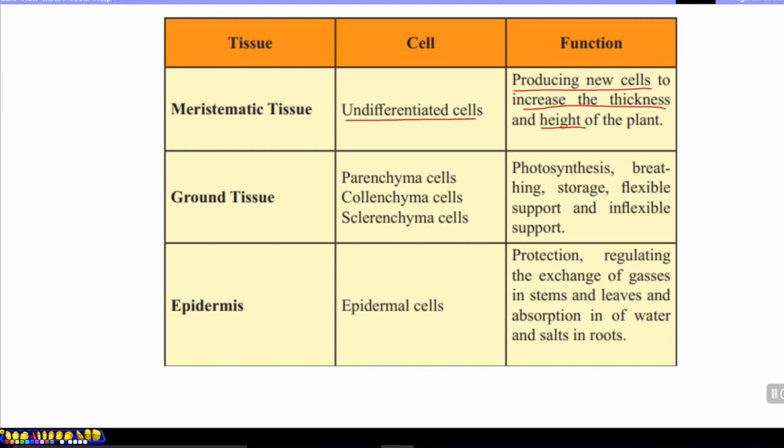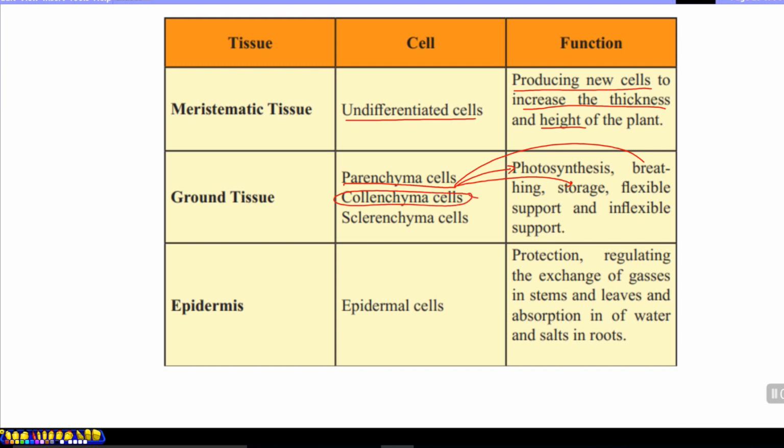Ground tissue consists of parenchyma cells, whose function is photosynthesis, because some parenchymatous cells have chloroplasts in their structure. We call them chlorenchyma, and they function in photosynthesis, and also in gas exchange, ventilation, or storage.